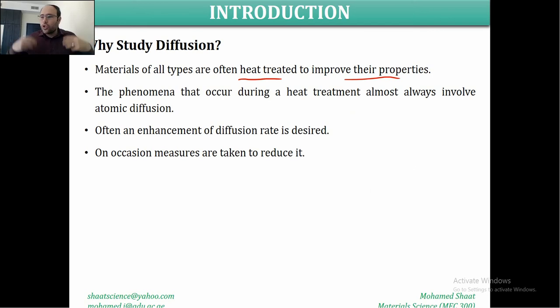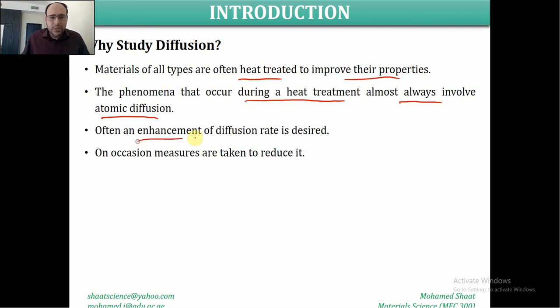But since we are going to heat the material, we should expect that diffusion is going to take place here. We said that diffusion requires energy to excite the atoms to migrate from one lattice site to another, and this can be simply done by heating. So since heat treatment is one of the essential processes of changing the properties of the material, it means that a heat treatment process always involves atomic diffusion. Definitely there is atomic diffusion that is going to take place, so we have to consider this. That's one of the reasons why we should study and understand atom migration from one lattice site to another, which is known as diffusion.